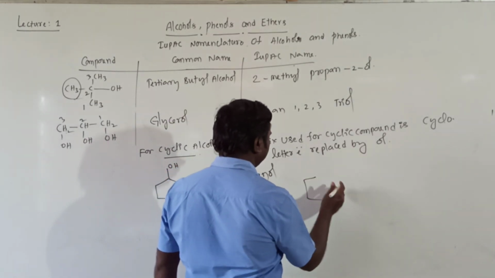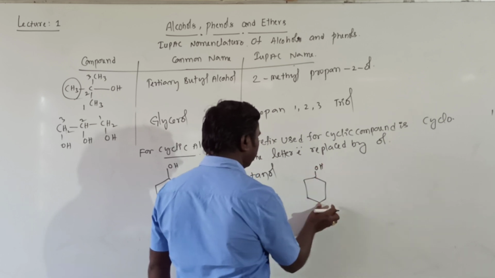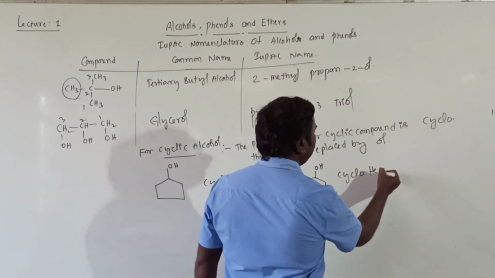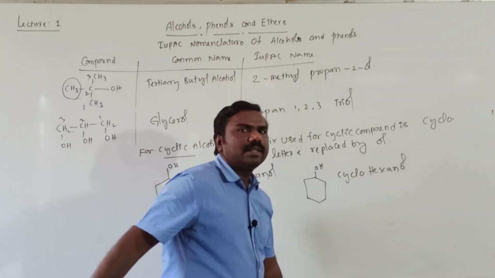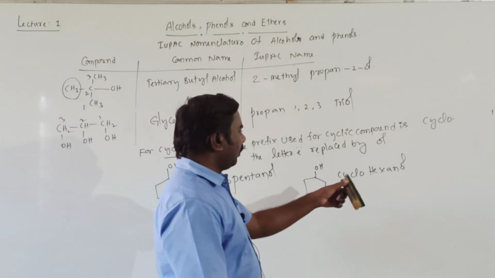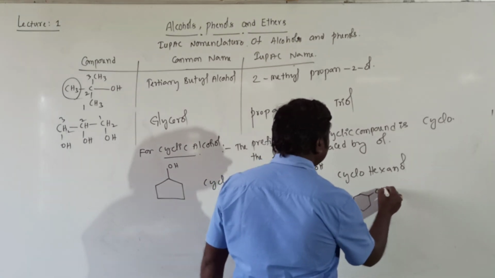Next, another one, OH. So cyclic compound, 6 are there, hexanol, cyclohexanol. Cyclohexane diol, otherwise you can take like this, OH.